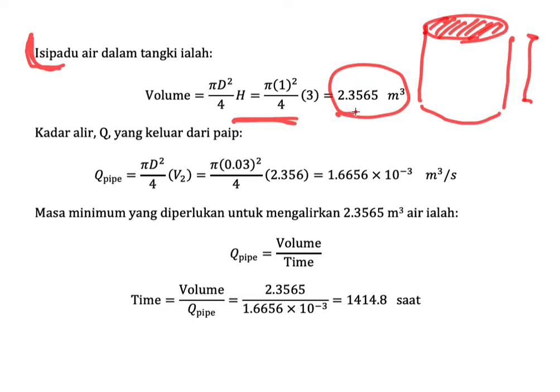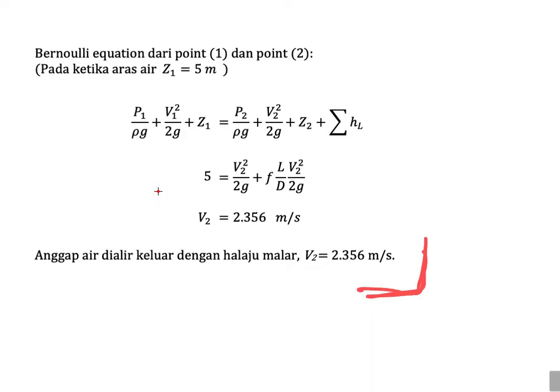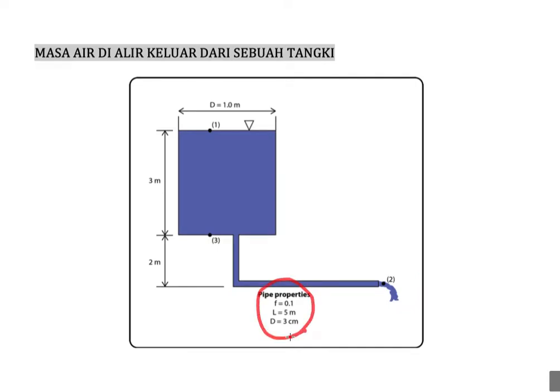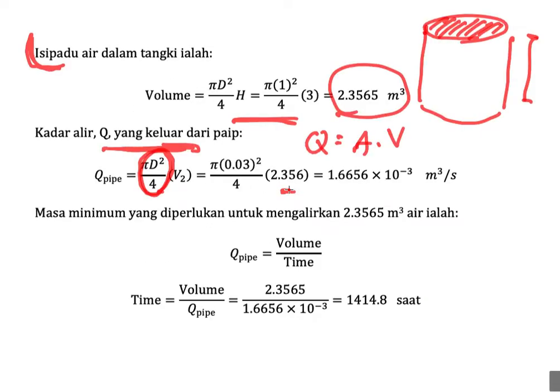And then we could calculate the flow rate inside the pipe. We know that the flow rate Q is equal to A times V, where A is the cross-sectional area of the pipe. So we have the pipe property here. We calculate the cross-sectional area and then multiply with the velocity, so we could get the flow rate. Then we could imagine that the total water inside the tank is 2.3565 meter cube,